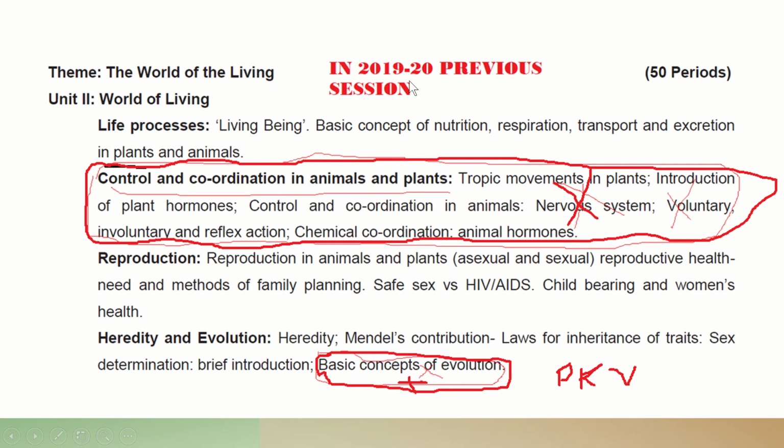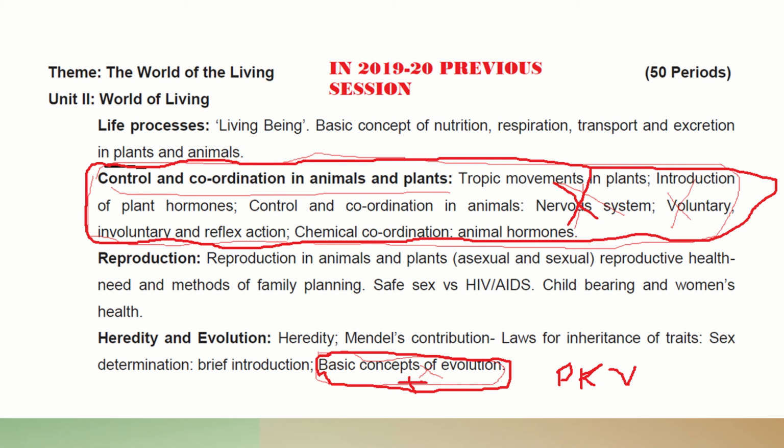Now in the previous year session, these were the chapters in unit 2, world of living: life processes, control and coordination, reproduction, heredity and evolution. Life processes remains as usual this year, but control and coordination in animals and plants has been completely removed. See, I have already cut it here. This removal does not mean it is permanently deleted. Only due to the COVID-19 effect, questions will not come from this portion.